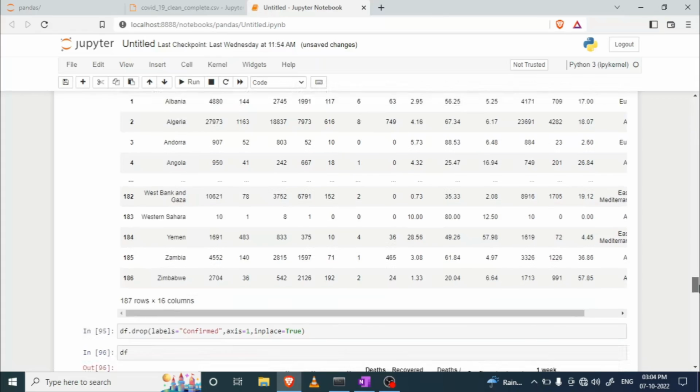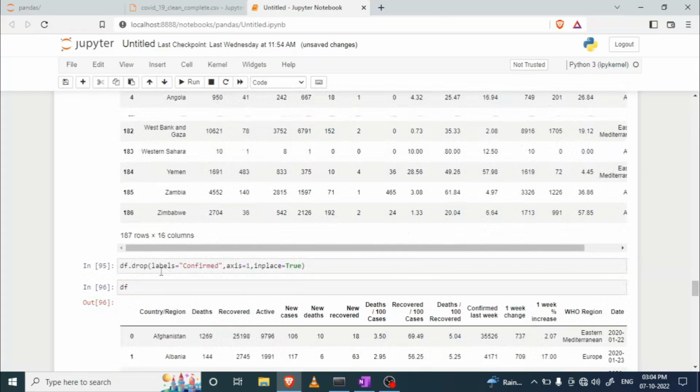Now if I want to drop a particular column, then I can write labels is equal to confirm. Here I have to write the name of the column, and axis is equal to 1 means it represents a column. If you write 0, that means it represents a row. Okay, so inplace is equal to true. What does that mean?